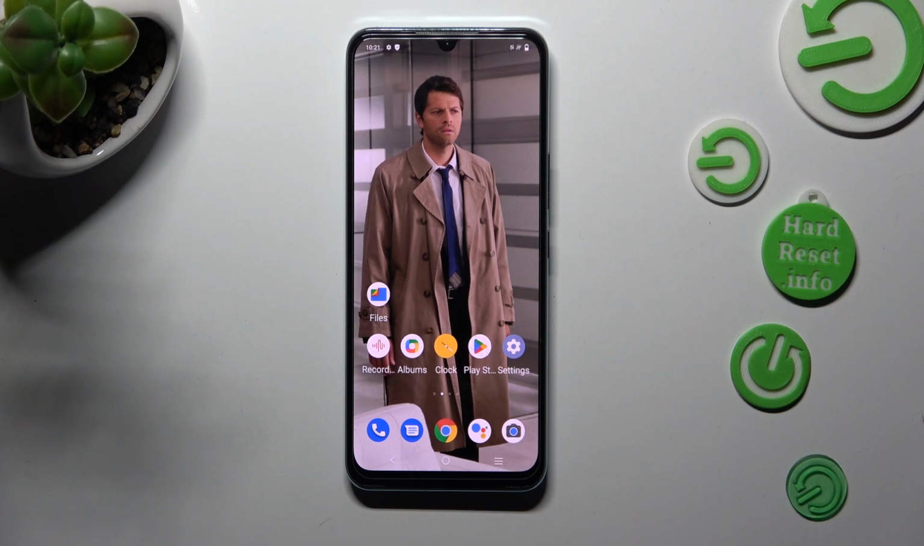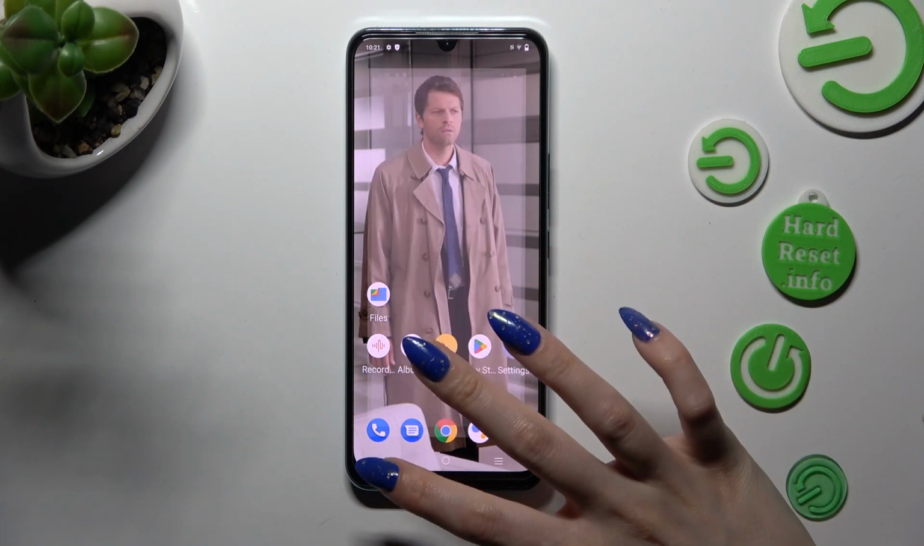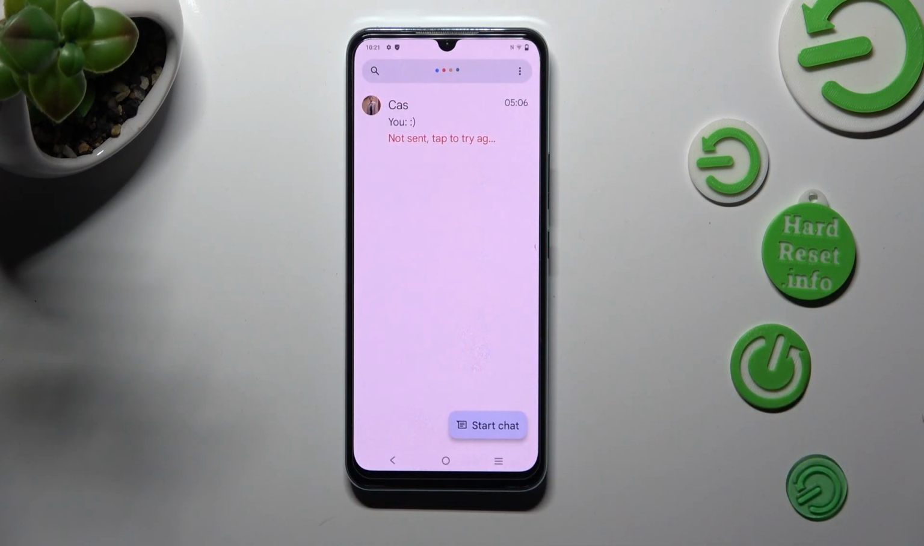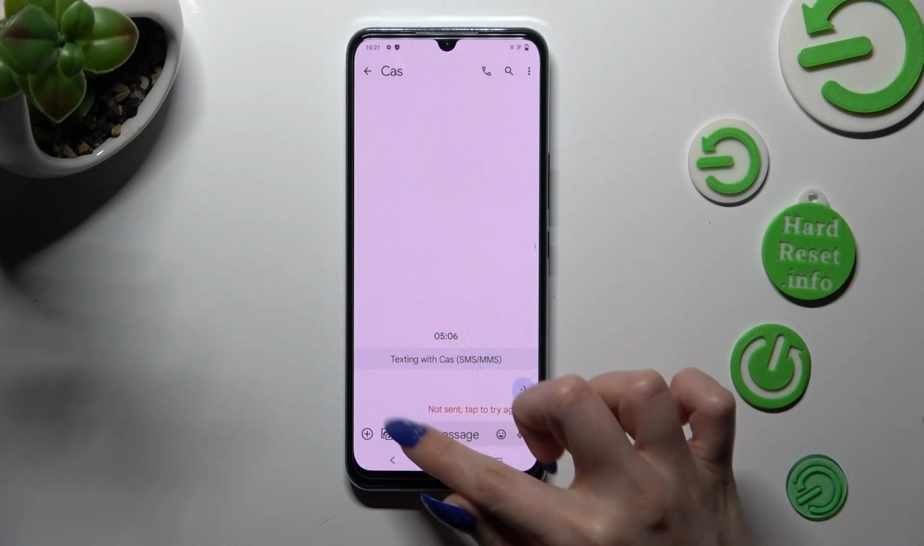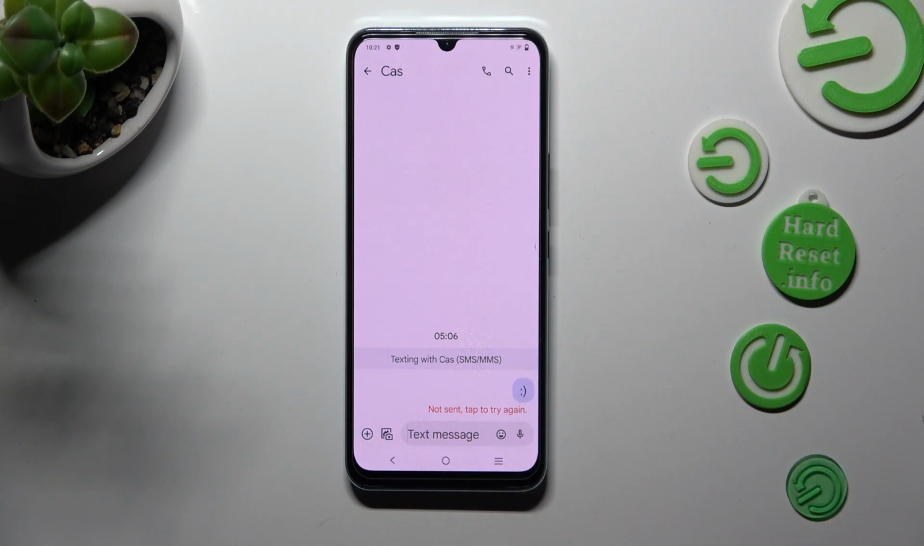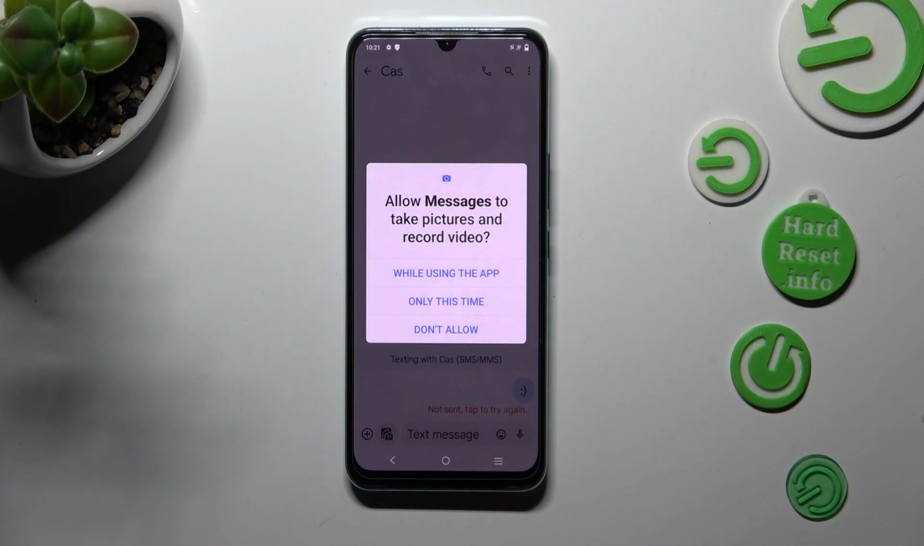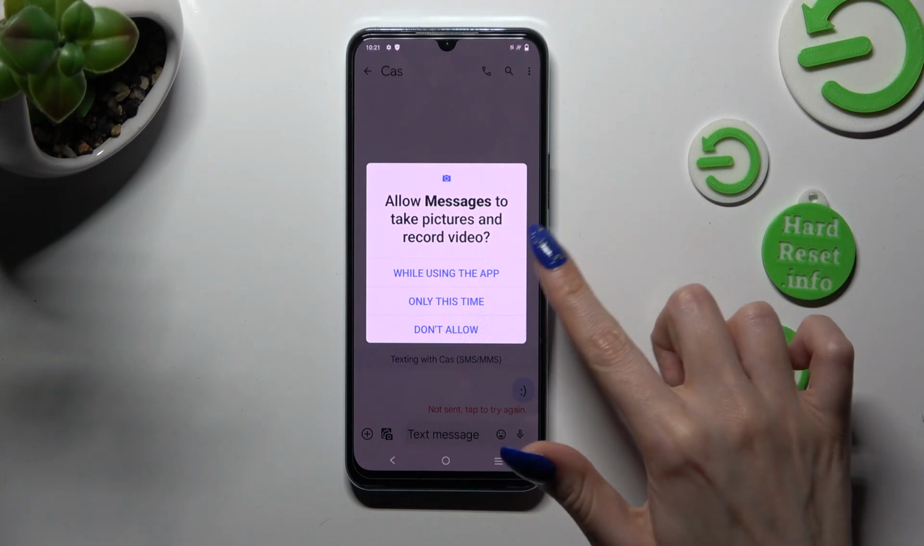Begin by opening Messages app. Following that, click on one of your chats and tap on this icon with a camera and the photo located at the bottom left corner. Then click on while using the app or only this time in the pop-up.